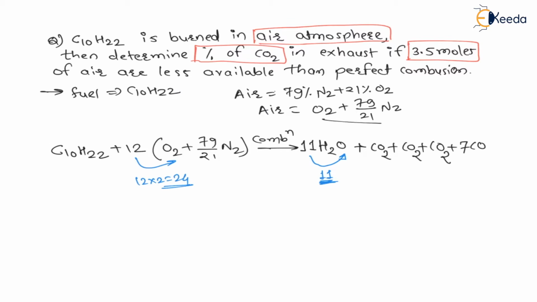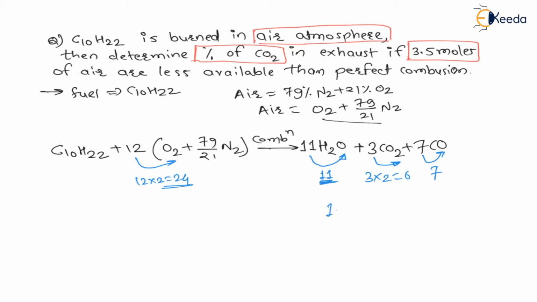Let us check the oxygen. For water, 11 oxygens are gone. For the 3 COs, these are the 3 CO2s, plus 7 CO. Let us check the number of oxygens here. Now for 3 CO2, 3 into 2 is nothing but 6 oxygen, and here 7 oxygen, 7 into 1.